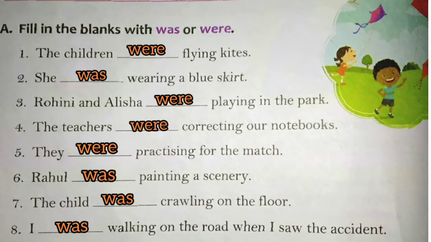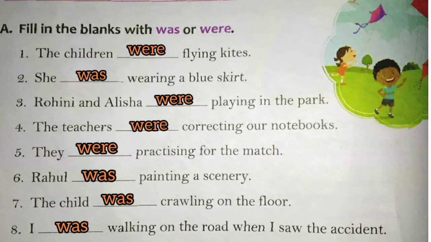Fourth one, the teachers dash correcting our notebooks. And look at the subject here. It is plural because teachers shows more than one. So it's a plural. So we use were. Fifth one, they dash practicing for the match. Here the word they shows more than one person. So we use helping verb were.